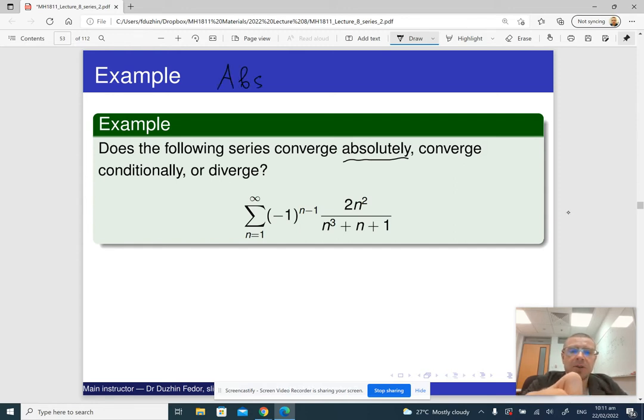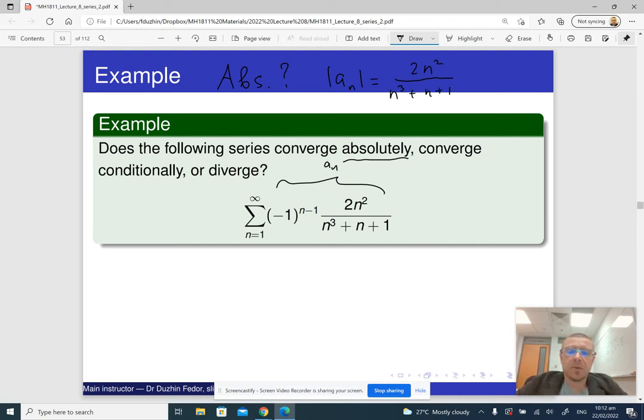If the terms of our series are a_n, then the absolute value of a_n is the same thing without the (-1)^(n-1), so it's just 2n squared over n cubed plus n plus 1.